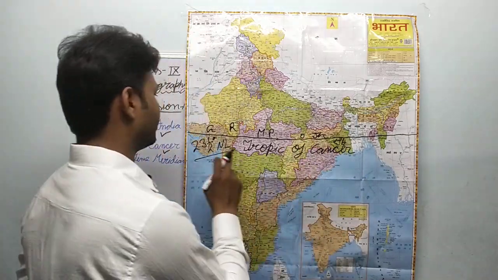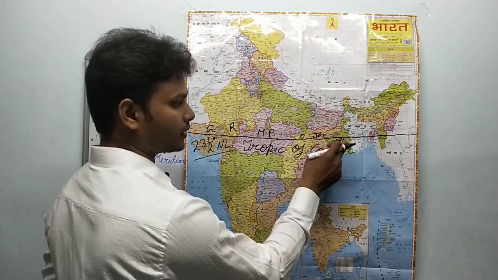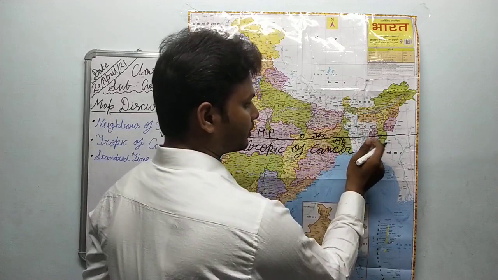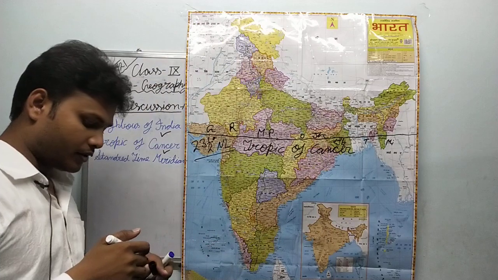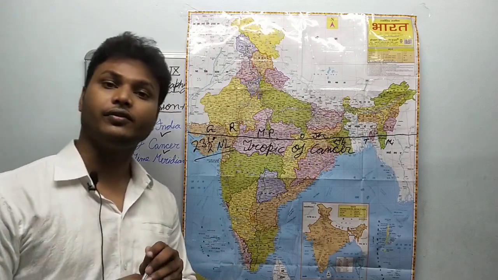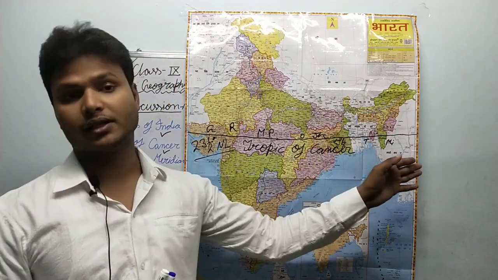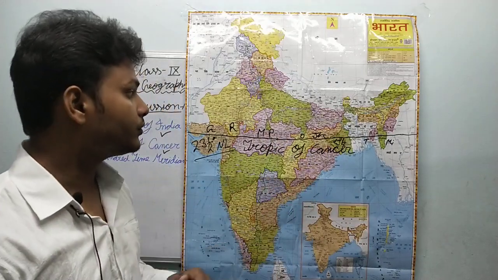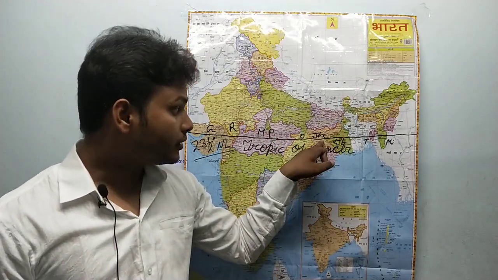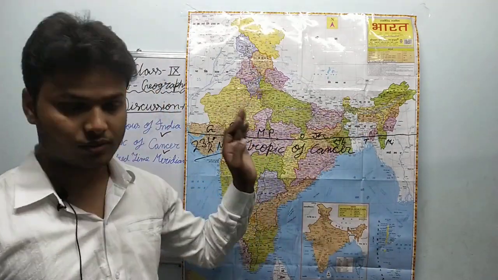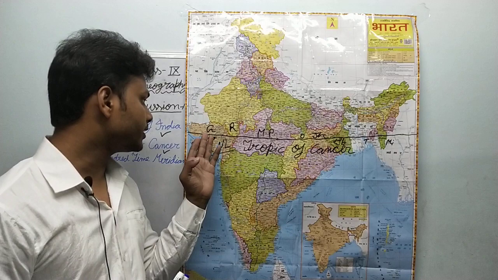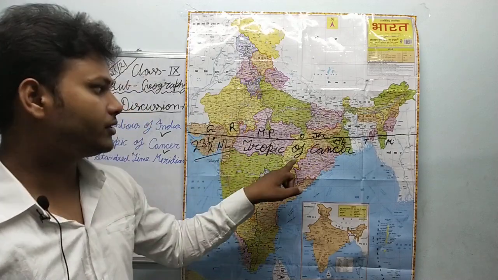And after that, look, 1, 2, 3, 4, 5, 6. 6 states are here. And then this is Tripura, and this is Mizoram. Okay, so overall the Tropic of Cancer passes through 8 states of India. This Jharkhand is important because there is Ranchi, as you can see, the capital of Jharkhand, through which this line is passing. And all the rest of the states are Gujarat, Rajasthan, Madhya Pradesh, Odisha, Jharkhand, West Bengal, Tripura and Mizoram.